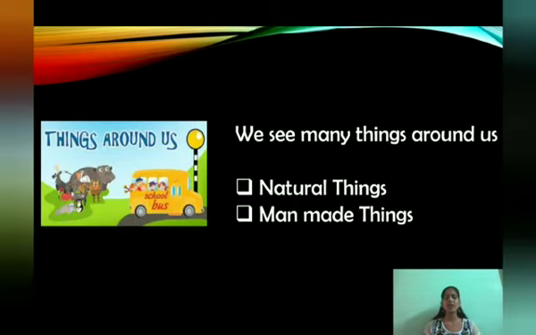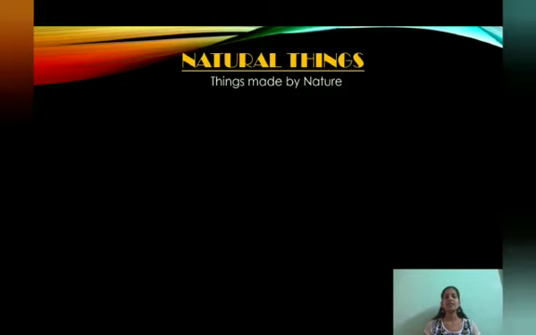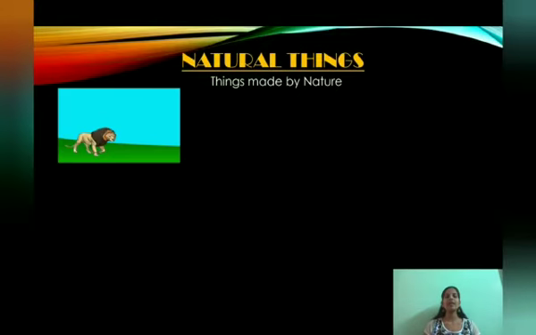So what are natural things and man-made things? First we will go with the natural things. Natural things means the things made by nature. The things which we are getting from the nature are called natural things. For example, animals. Is anybody making the animals or are we getting them from the nature? The nature itself. No one is making them, the human is not making this. So it is one example of a natural thing.